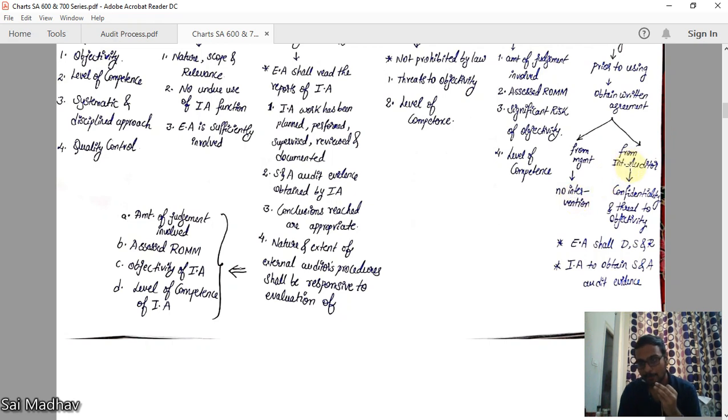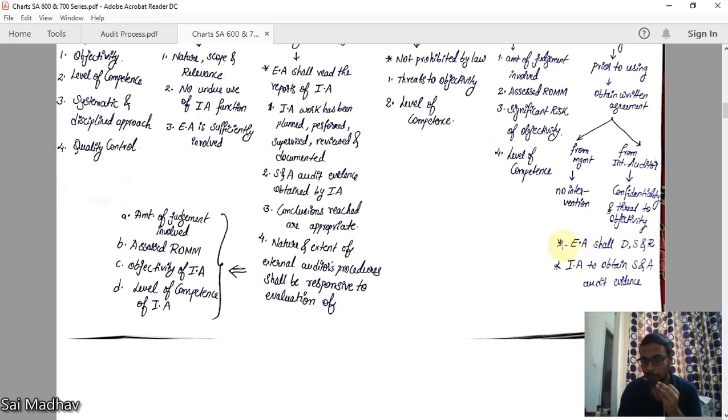Now, from the internal auditor, you have to obtain a confidentiality agreement, because the external auditor, under the relevant standards on auditing, will be bound by confidentiality. But for the internal auditor, you have to take an agreement from him that he is maintaining confidentiality. And threats to objectivity: if he faces any threats to objectivity in the future, he has to discuss with the external auditor.